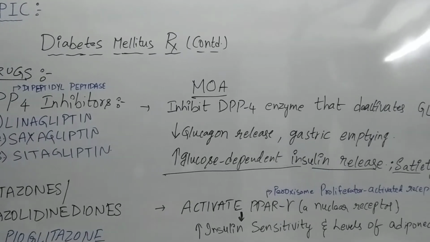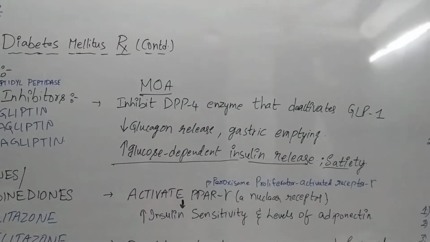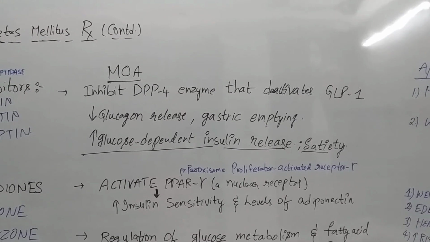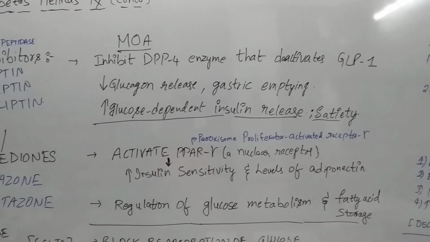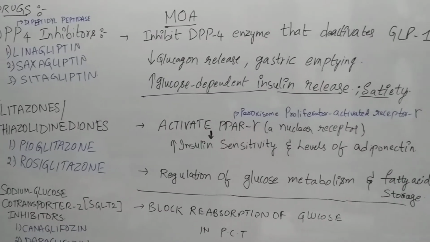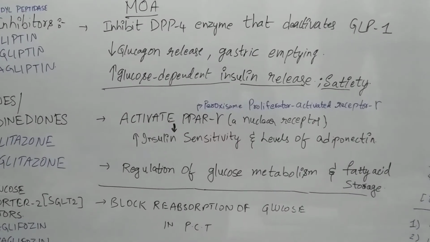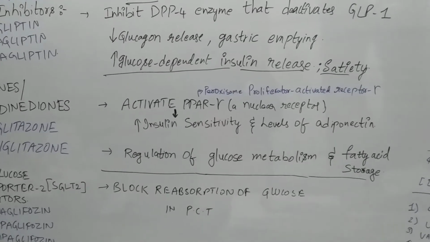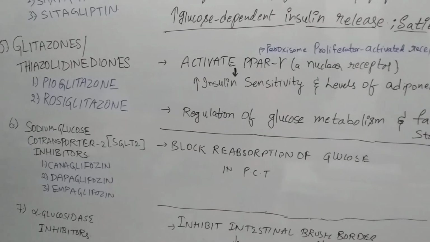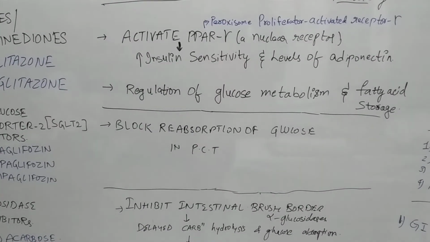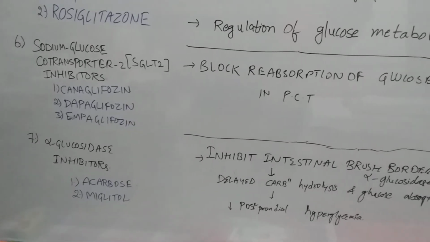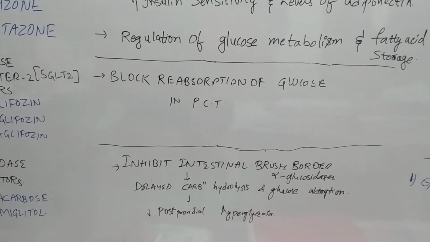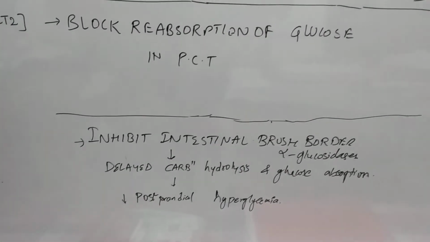For DPP4 inhibitors, the mechanism of action is to inhibit the DPP4 enzyme that deactivates GLP-1. Glucagon release decreases, gastric emptying decreases, and glucose dependent insulin release and satiety increase. The glitazone mechanism of action is to activate the PPAR gamma and increase insulin sensitivity and levels of adiponectin, and regulate glucose metabolism and fatty acid storage. SGLT2 inhibitors block the reabsorption of glucose in the proximal convoluted tubule. Alpha glucosidase inhibitors inhibit the intestinal brush border alpha glucosidase, delaying carbohydrate hydrolysis and glucose absorption, and reducing postprandial hyperglycemia.